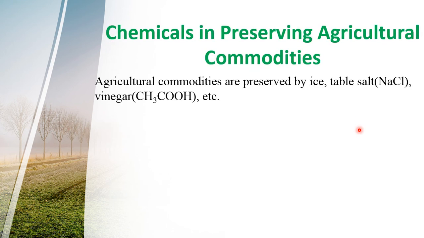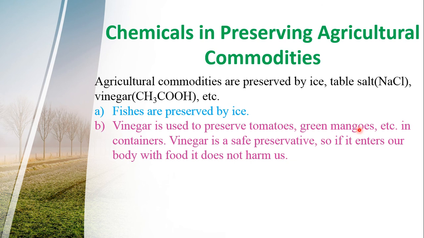Now, agricultural commodities are preserved by ice, table salt, vinegar, etc. There is no harmful effect of using these things. For example, fishes are preserved by ice. Vinegar is used to preserve tomatoes, green mangoes, etc. in containers.